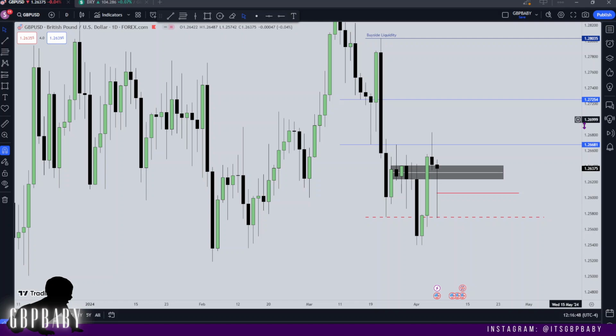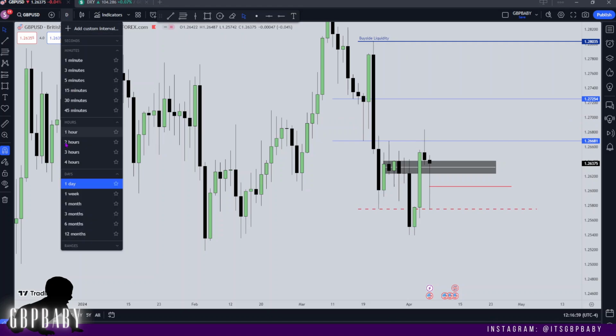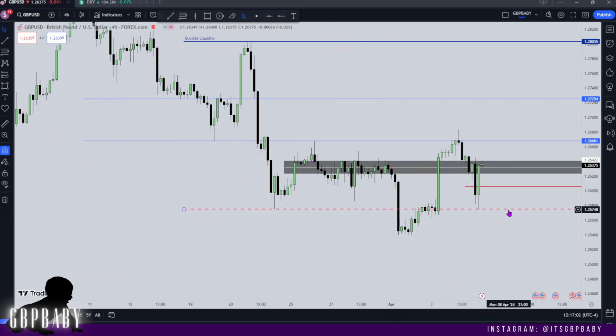And as we drop down to the 4 hour, we should be able to frame price better. But as far as I'm concerned, if we are to trade higher, it's going to trade aggressively higher and we'll probably run straight to this buy side liquidity. But yeah, should be interesting to say the least. Let's go to the 4 hour, see what price is looking like.